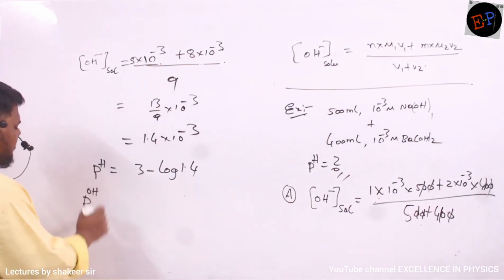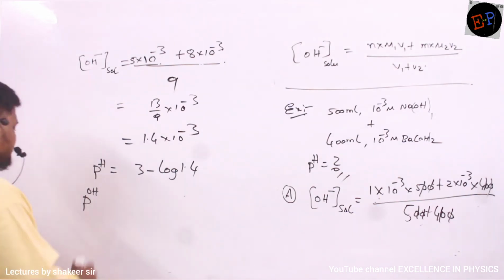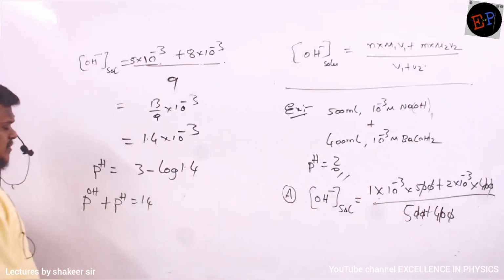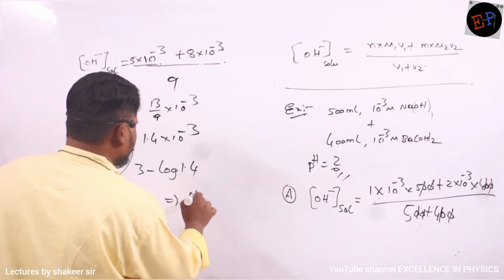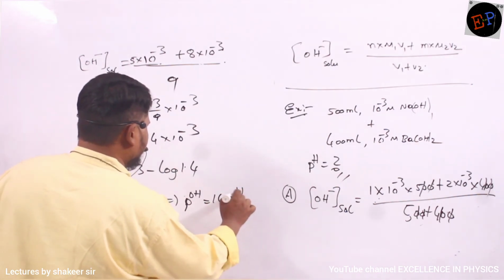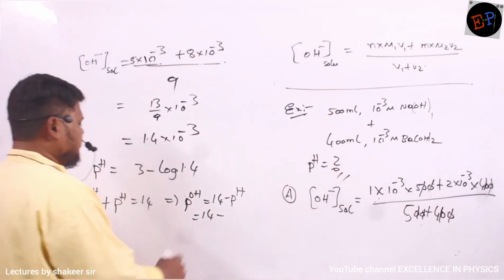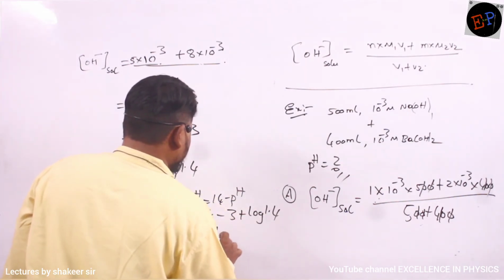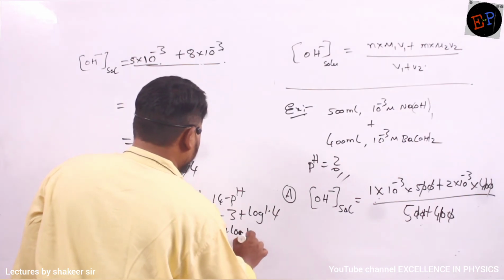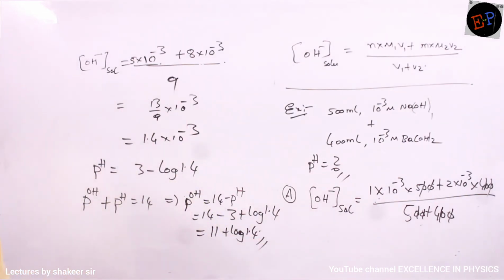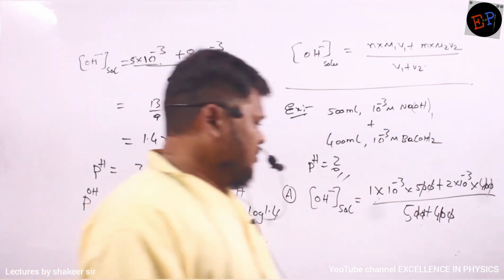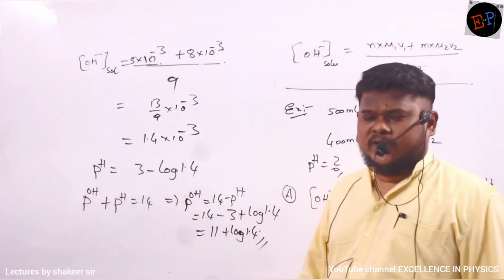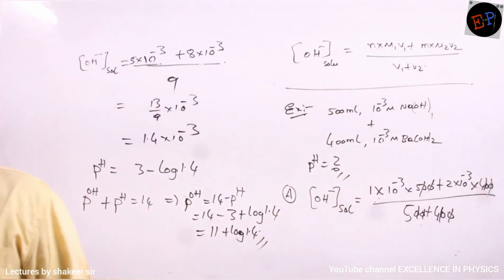Then how can I calculate a pOH value? pOH, how can I calculate? So pOH plus pH is equal to 14. So therefore, pOH value is equal to 14 minus pH. So 14 minus pH value is 11 plus log 1.4. That's all. That is my answer. Understood? So here, first of all, you calculate pOH, then you calculate pH value of the solution. Clear? That's it.